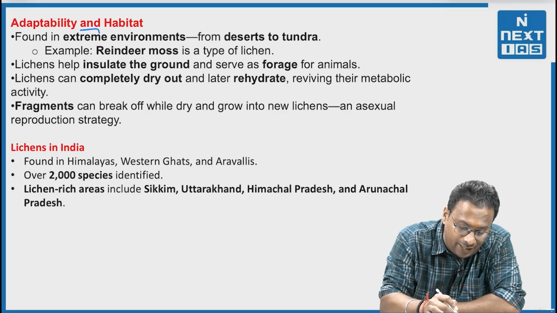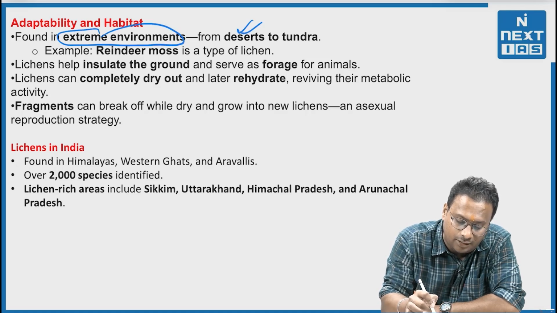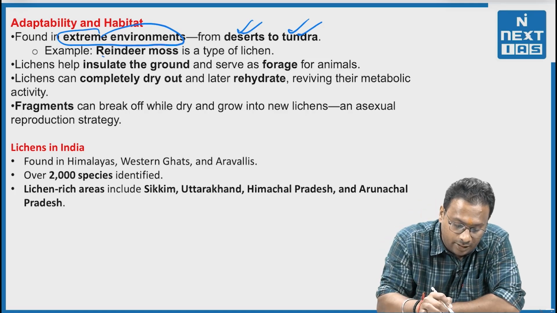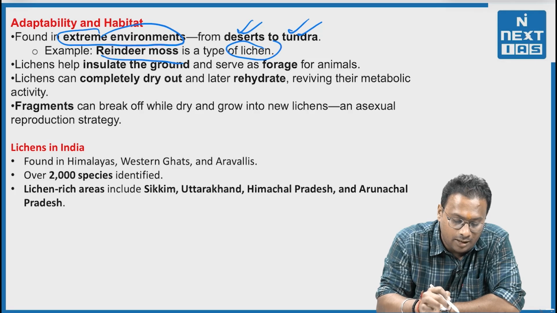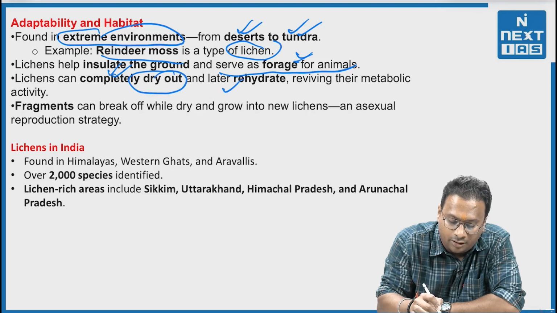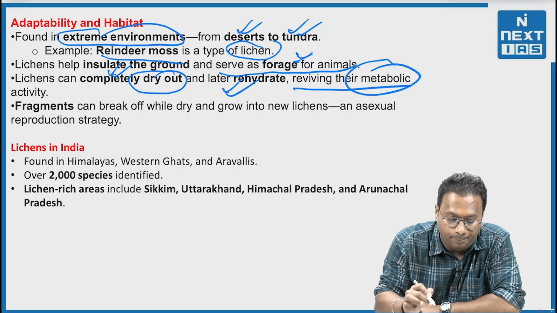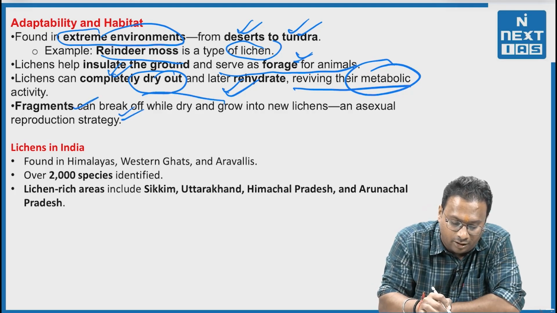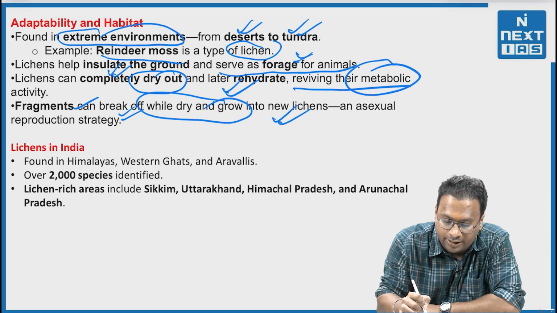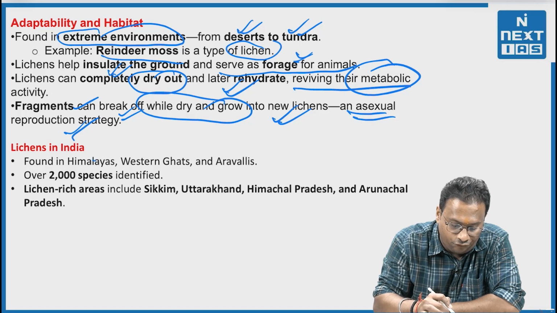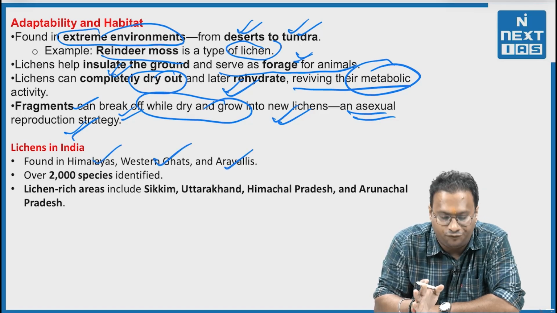Now, they are found in extreme environments from desert to tundra. That means they can be found in deserts, and they can be found in tundra as well. For example, reindeer moss is a type of lichen. Lichens help insulate the ground and serve as forage for animals. Lichens can completely dry out and later rehydrate, reviving their metabolic activity, and fragments can break off while dry and grow into new lichens, a reproduction strategy. Now, the lichens found in India: Himalayas, Western Ghats, Aravallis, they are being found.